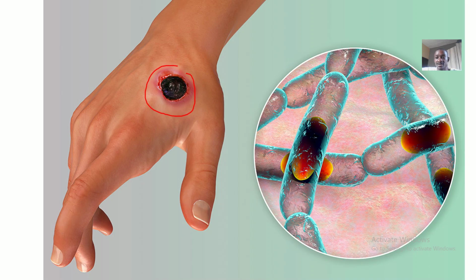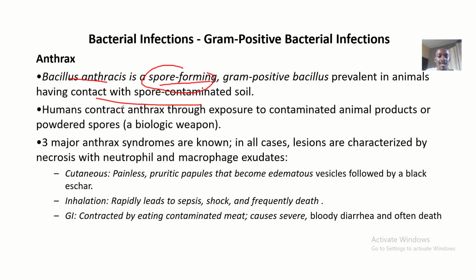This is how Bacillus anthracis looks. They look like rods, but they are interconnected and somewhat look like a chain. We said that humans contract anthrax, that's an infection, through exposure to contaminated animal products or powdered spores, right? That's a biological weapon.